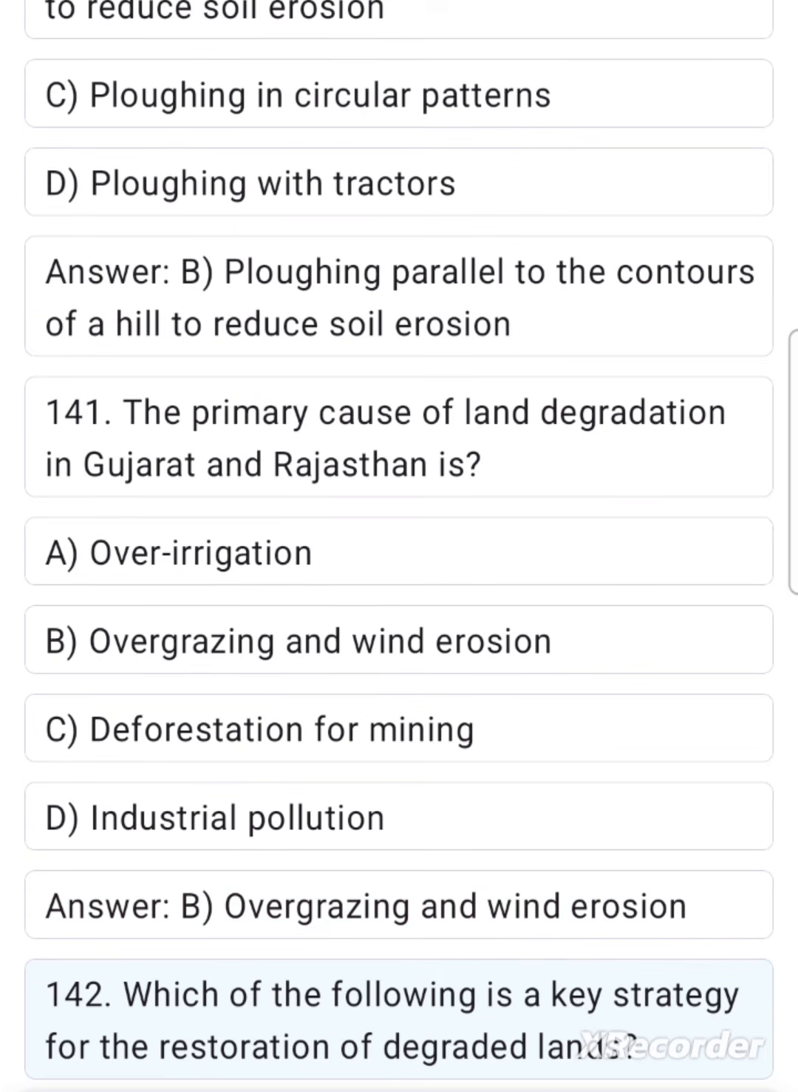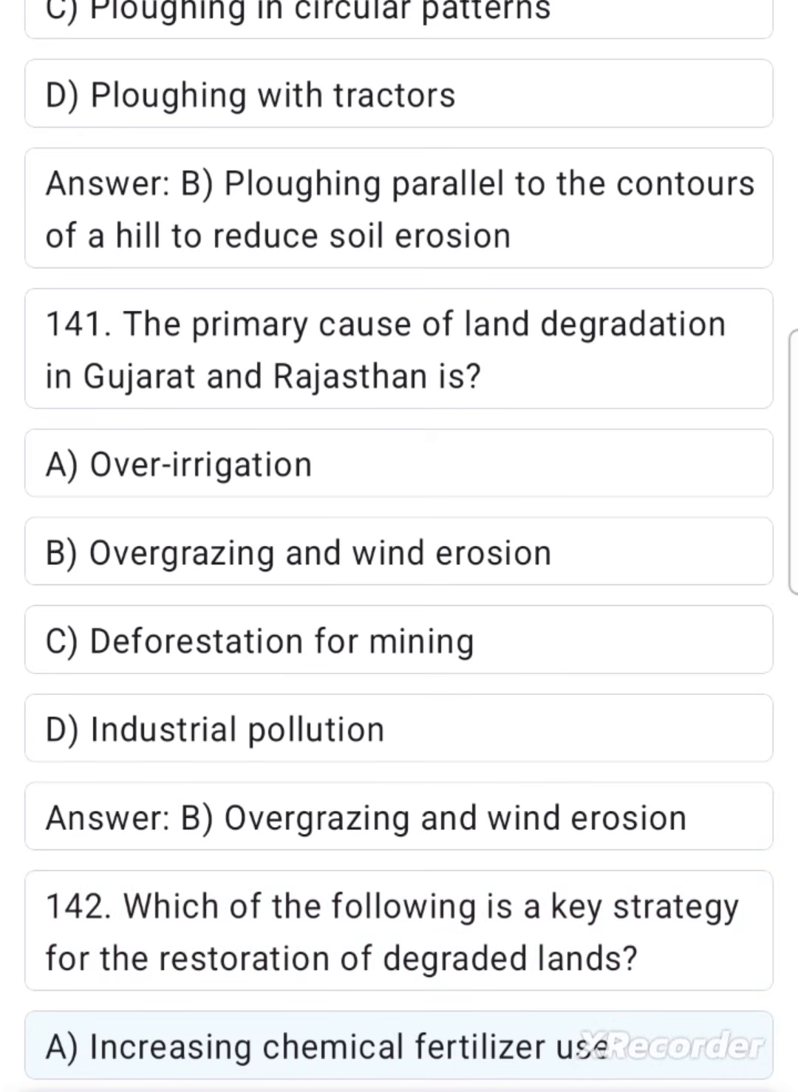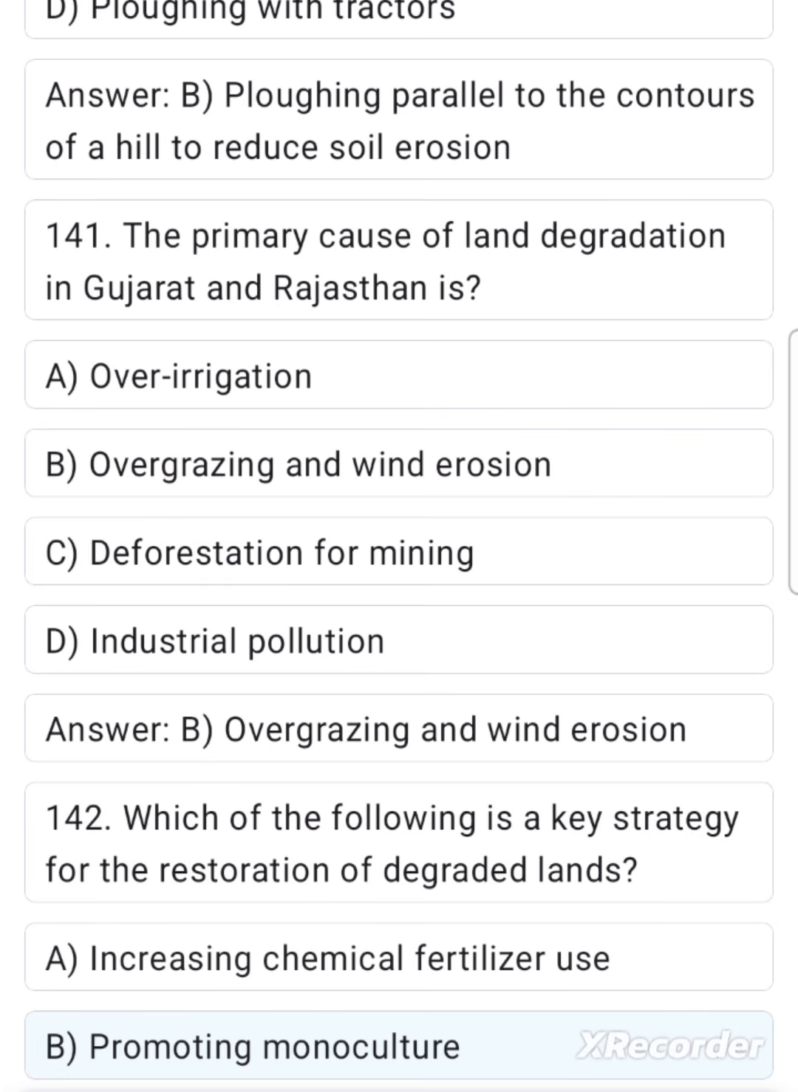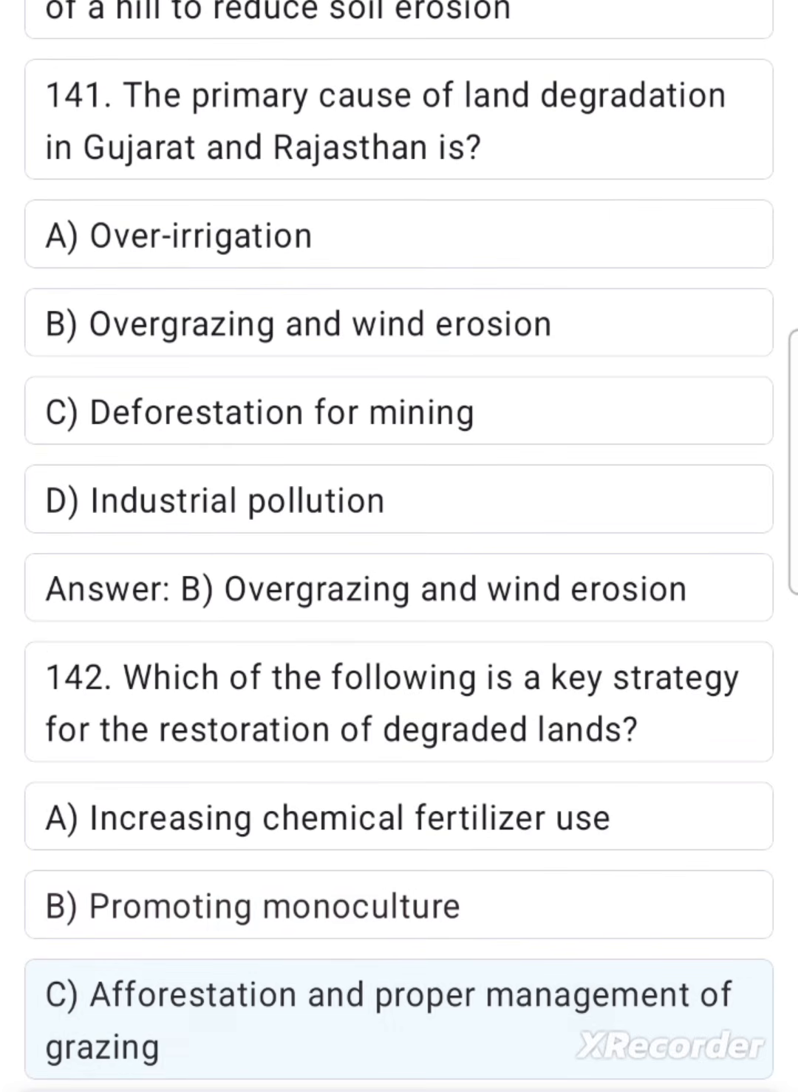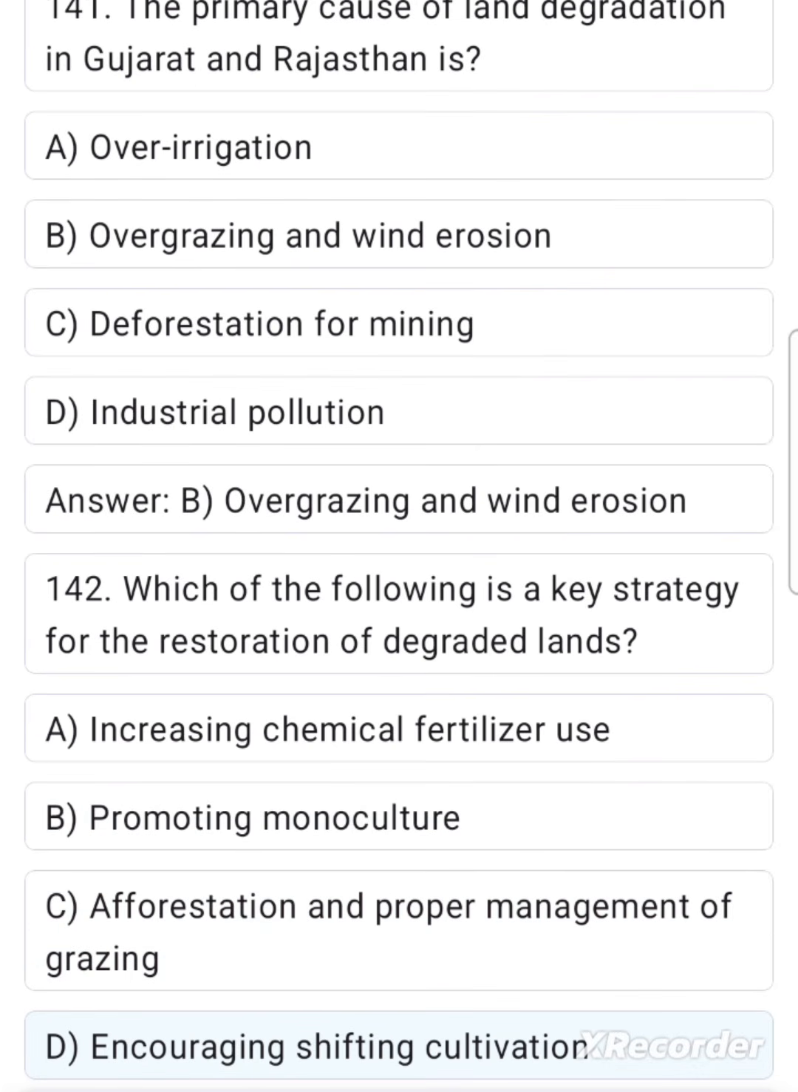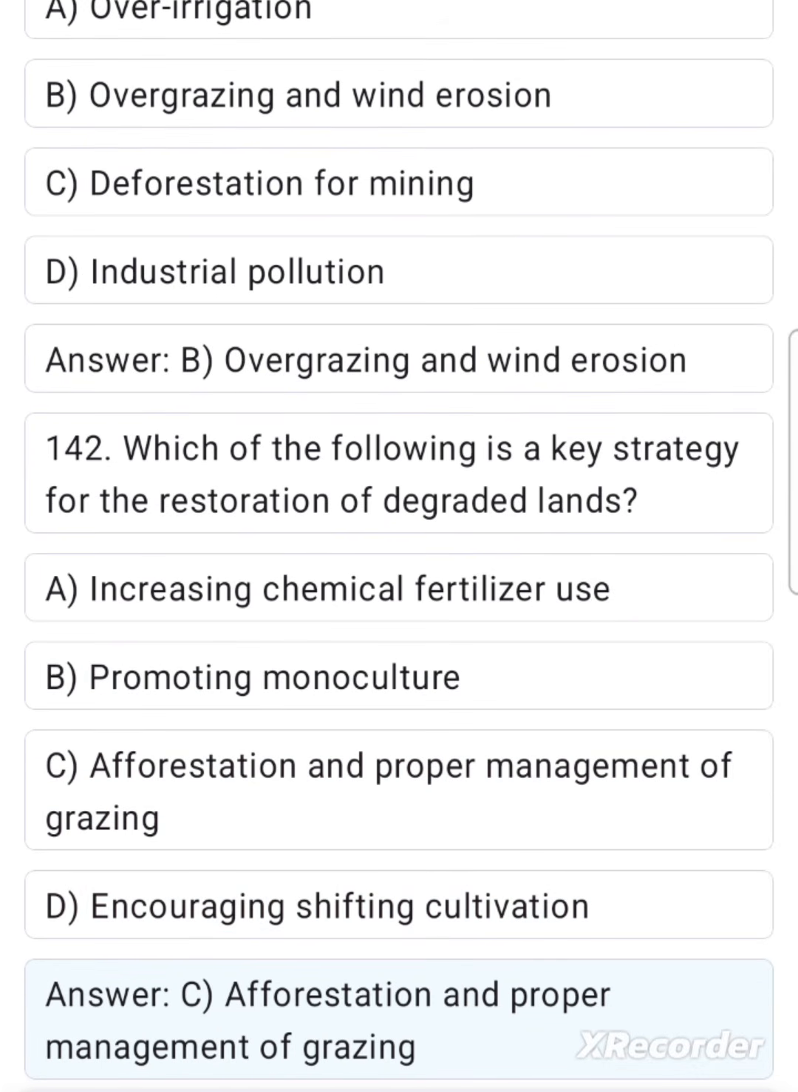142. Which of the following is a key strategy for the restoration of degraded lands? A. Increasing chemical fertilizer use. B. Promoting monoculture. C. Afforestation and proper management of grazing. D. Encouraging shifting cultivation. Answer: C. Afforestation and proper management of grazing.